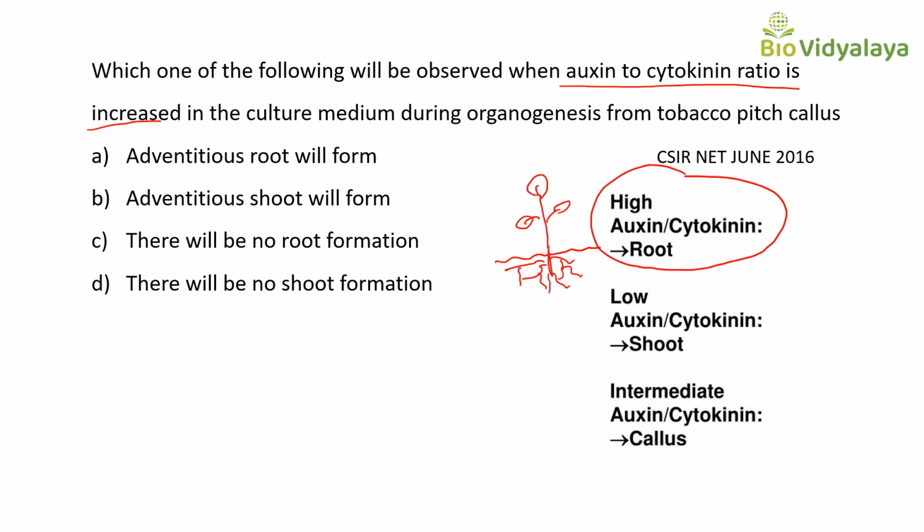A high auxin to cytokinin ratio favors root formation. Okay. So let's see the options. Option A, adventitious root will form. This is correct. Adventitious shoot will form. This is not correct. There will be no root formation. This is not correct. There will be no shoot formation. This is also not correct. The correct answer is option A, adventitious root will form. Okay.